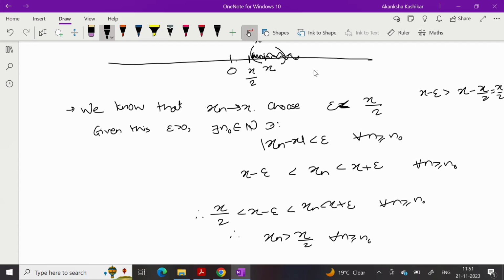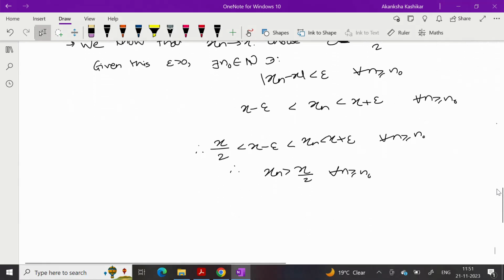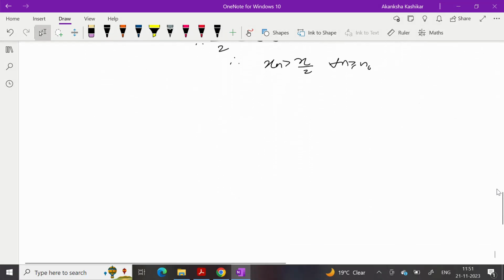Is it okay? A similar result will hold for negative numbers. That is, if xn converges to a negative number x, then at most finitely many terms will be positive, and the rest of the terms will be negative.